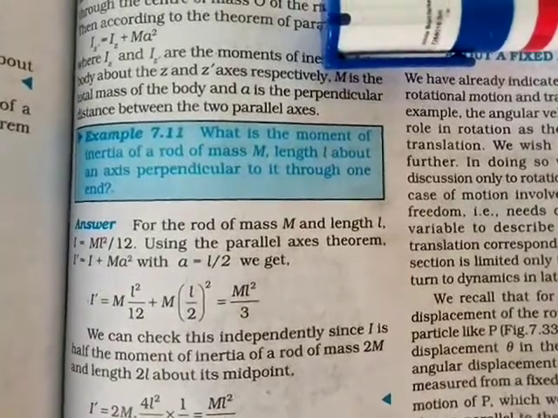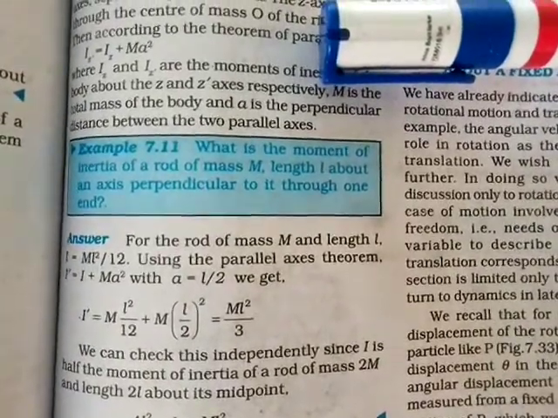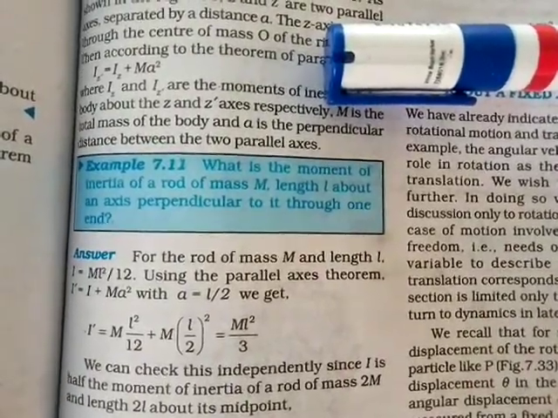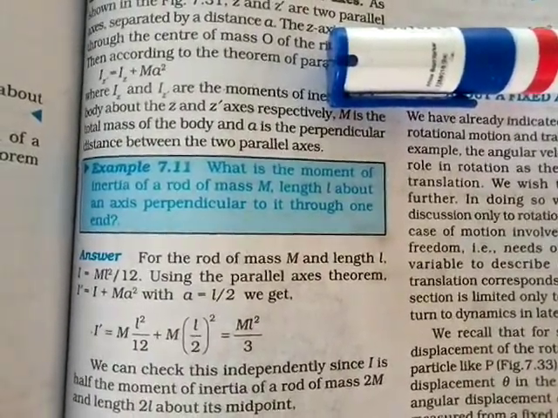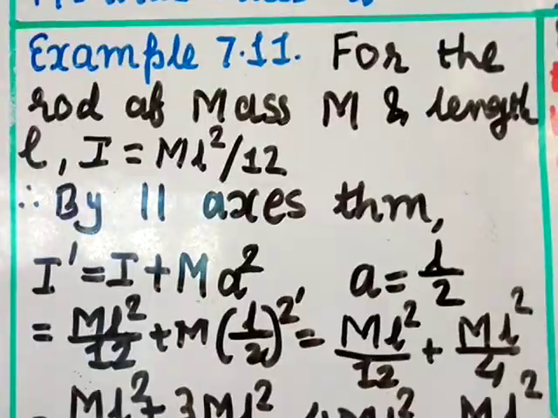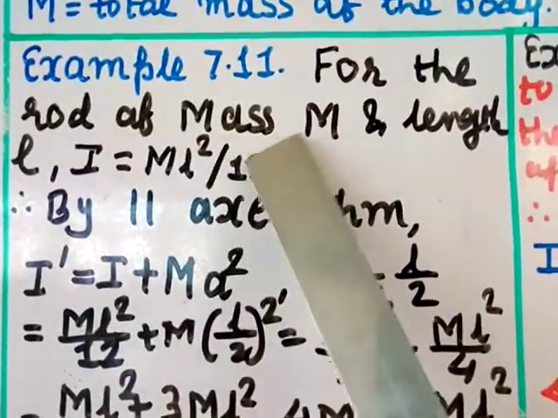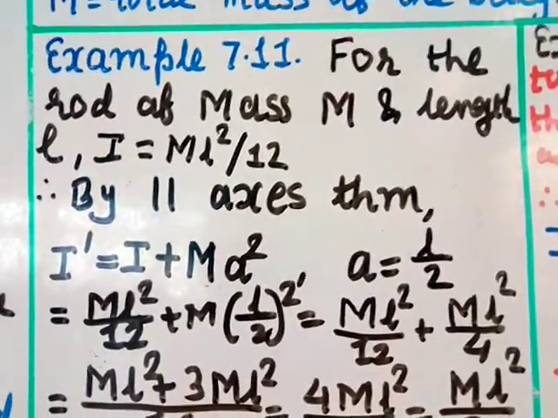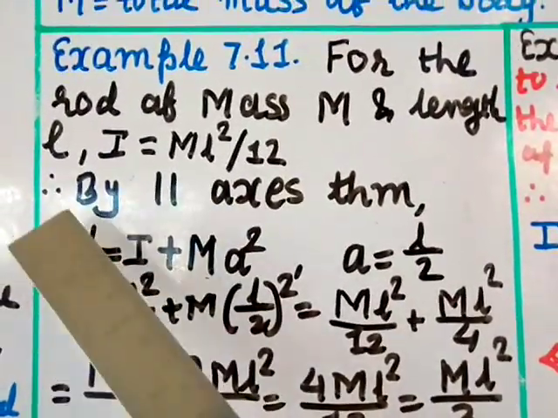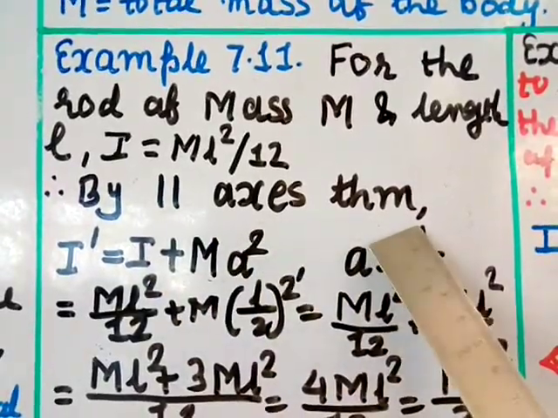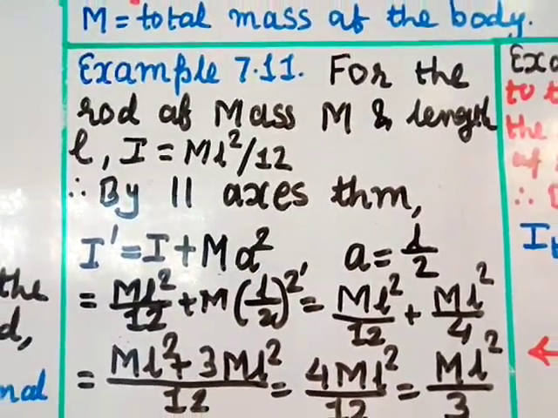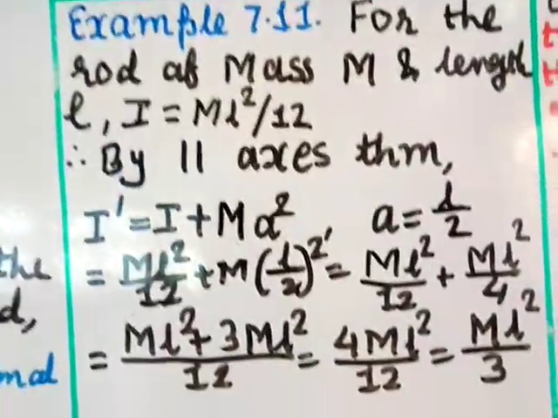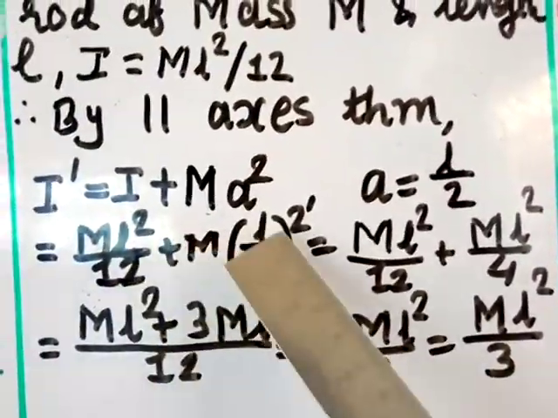Example 7.11. What is the moment of inertia of a rod of mass M, length L, about an axis perpendicular to it through one end? For the rod of mass M and length L, the inertia I is equal to ML square by 12. By parallel axis theorem, Iz dash is equal to Iz plus ma square. So we use here I dash equal to I plus ma square.